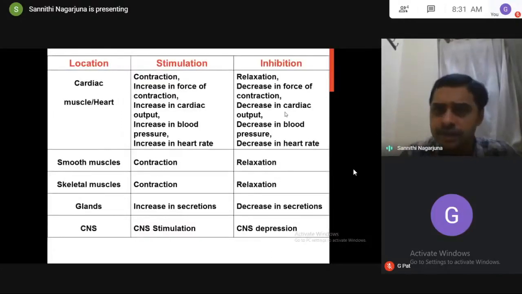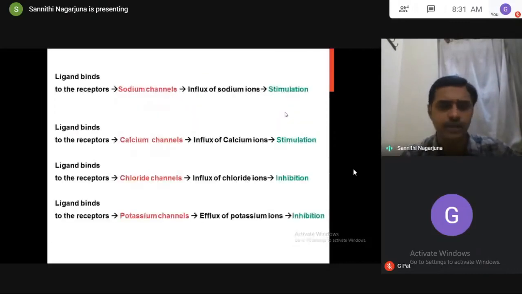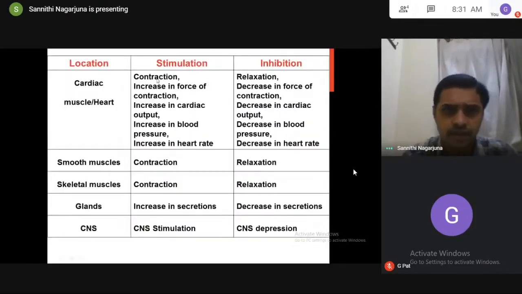So once again, what does stimulation and inhibition mean? Stimulation and inhibition depend upon the location. As I discussed, in cardiac muscle, stimulation means contraction. In any muscles, stimulation means contraction and inhibition means relaxation. In glands, stimulation means increase in secretions, and inhibition means decrease in secretions. In the CNS, stimulation means CNS stimulation and inhibition means CNS depression.